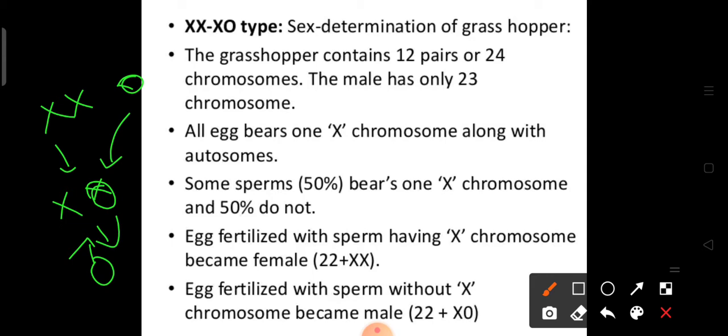So the egg fertilized with a sperm having an X chromosome will give a structure like 22 plus XX. Here you can see 24 chromosomes are there, and it will become a female. But if the egg is fertilized by a sperm without an X chromosome, it will become 22 plus XO, which is a male.